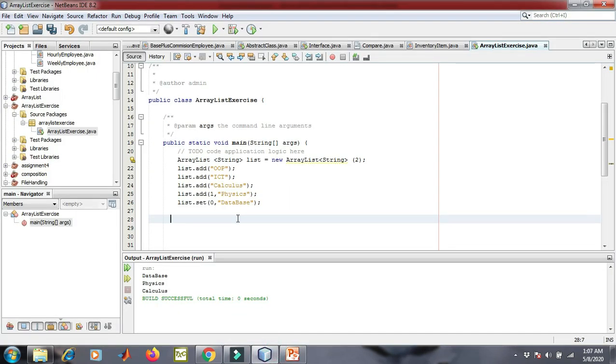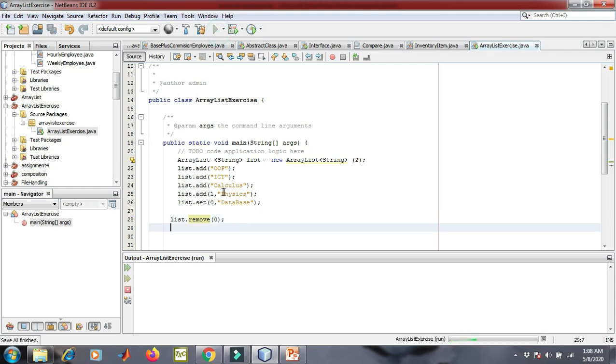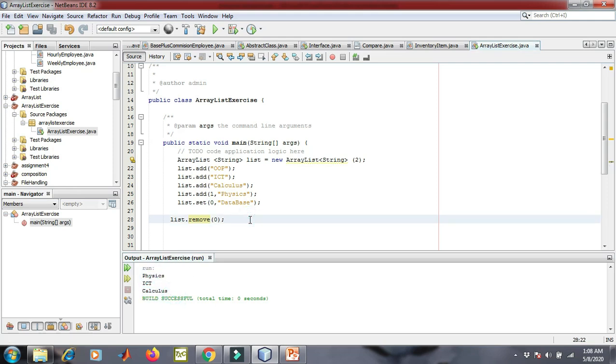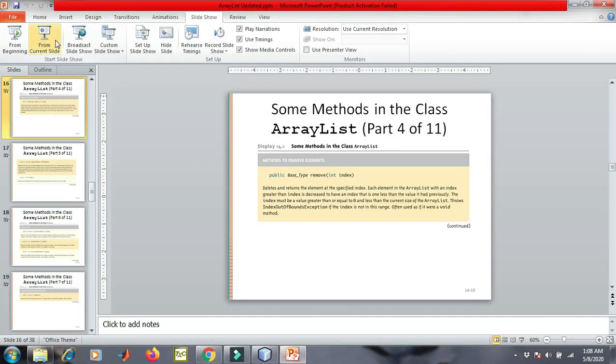Okay, so let's see how the remove function will work. We'll simply write list.remove, and I'll provide the index that is to be removed. Let's say we want to remove the index number 0, right? So database was stored at index number 0, right? We just reset the 0th index, right? So let's see if it is removed. Here you can see that database has been removed, right? So it is very simple to remove or to delete something from the ArrayList now.